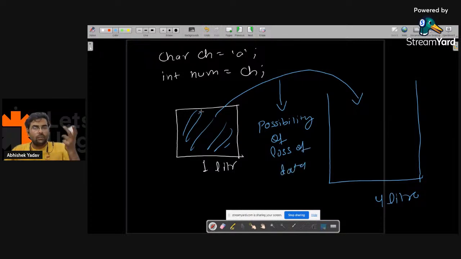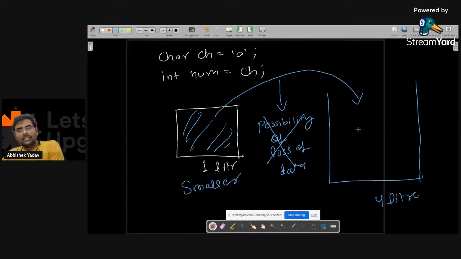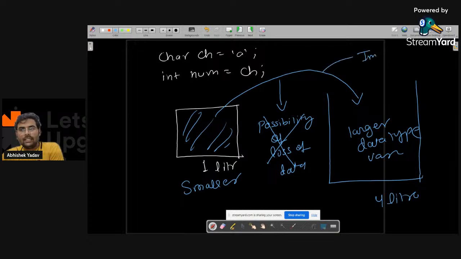If I am taking water from the 1 liter container and putting it inside the 4-liter container, is there any chance of overflow of water? No, right? There is no chance. So when there is no possibility of loss of data, when I am taking a smaller data type value and storing it inside a larger data type variable, then this kind of conversion is called implicit type conversion.